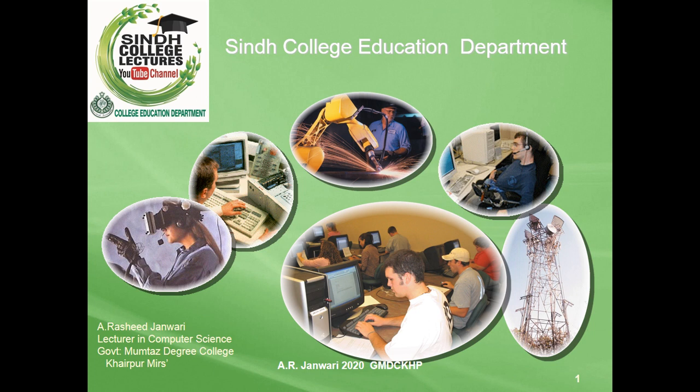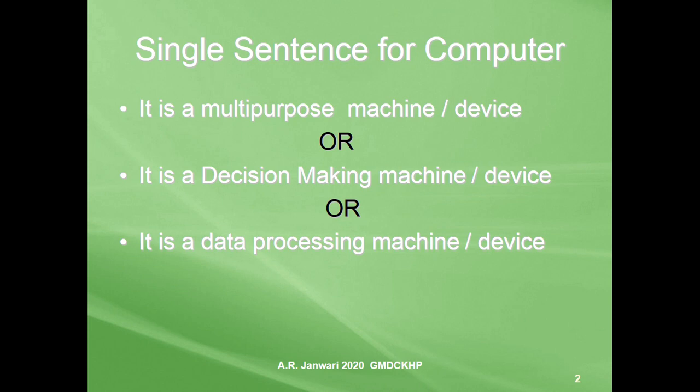Students, today we are here to discuss the second topic of your academic plan for first year for the class of computer subject. Students, in previous videos, we have discussed the introduction of computer science. In these videos, we have discussed the branches of computer science and the term computer, and we have defined the computer. Today we are going to summarize the definition of computer in a single sentence.